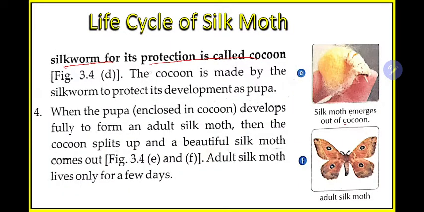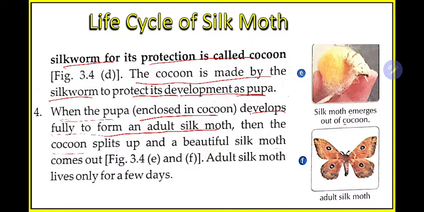The cocoon is made by the silkworm to protect its development as a pupa. So why is this cocoon made? Because the silkworm wants to protect itself in the pupa development stage. The organism wants to protect itself, so it makes a cover around it. This is the cocoon layer of silk fiber. When the pupa enclosed in the cocoon develops fully to form an adult silk moth, the cocoon splits up and a beautiful silk moth comes out.